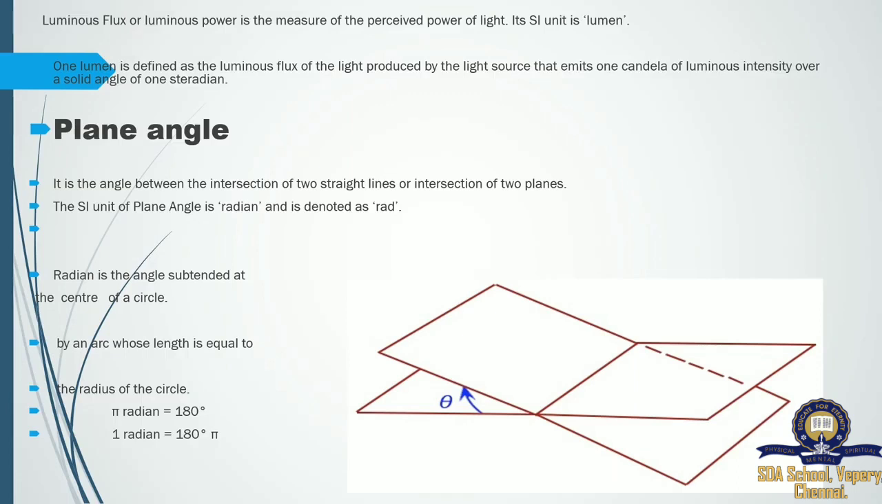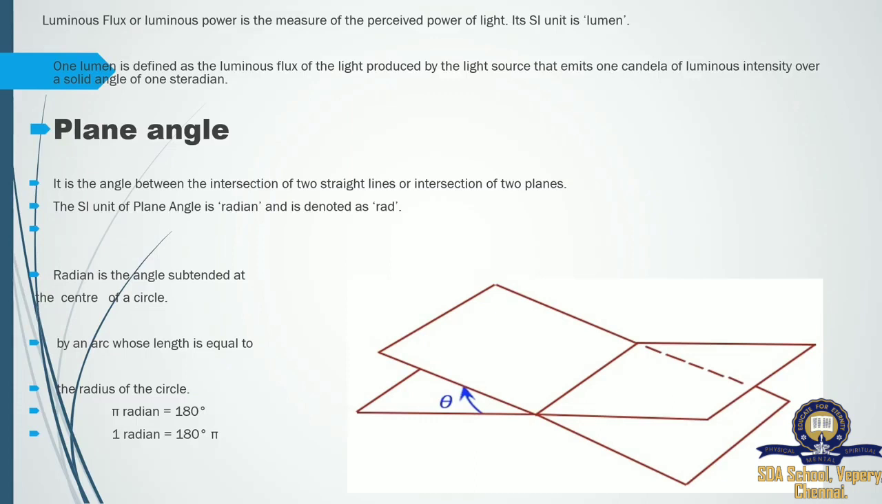So with a solid angle, we can easily find out how much power of light. Next, plane angle. It is the angle between the intersection of two straight lines or the intersection of two planes. Here in this picture we can see two straight lines intersecting each other. In between them, they make an angle. That angle we can call a plane angle. It is denoted as rad.